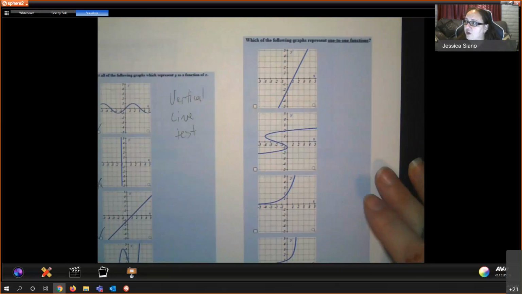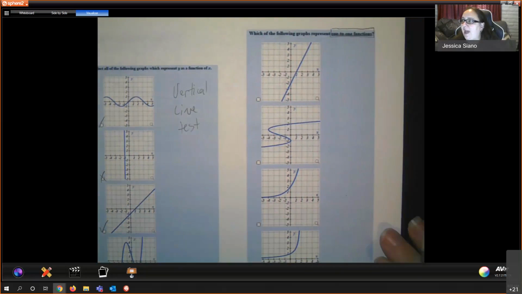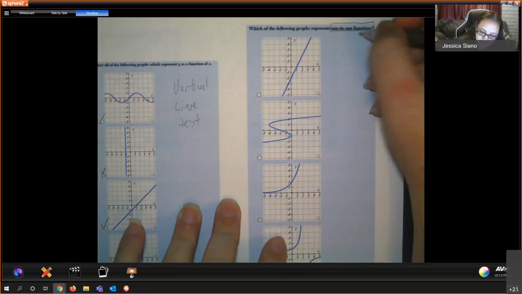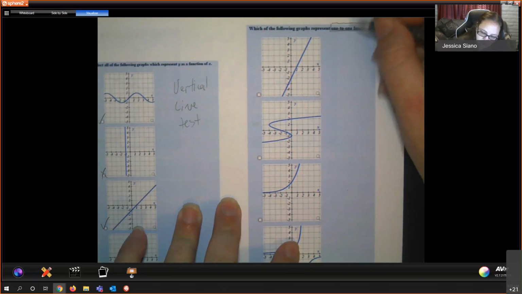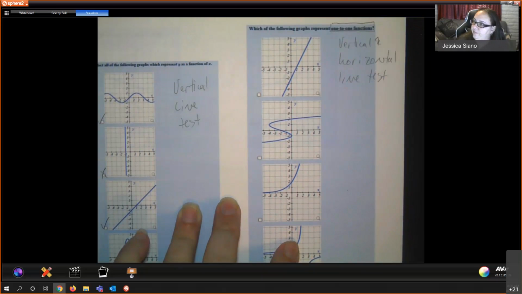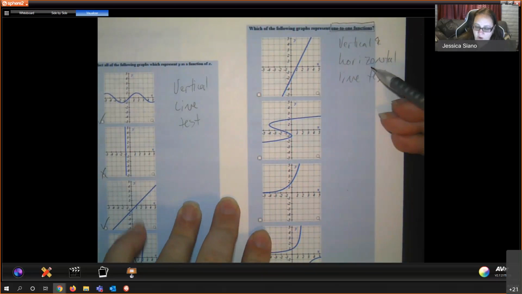Now, to determine whether or not something is a one-to-one function: one-to-one functions map exactly one x to exactly one y. So a one-to-one function means that x's are unique and y's are unique. So to determine if a function is one-to-one, we use both the vertical and the horizontal line tests. So if it passes the vertical line test, it is a function. If it then passes the horizontal line test, it is a one-to-one function.